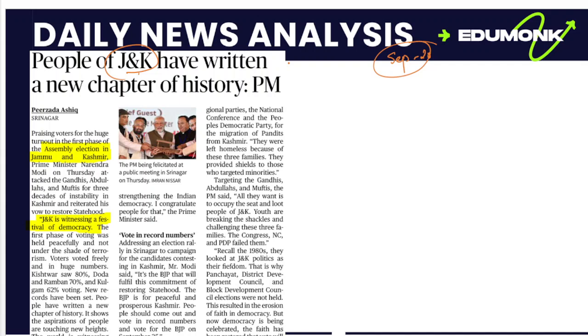First of all, we can talk about Article 370. Jammu and Kashmir had a special status till 2019.